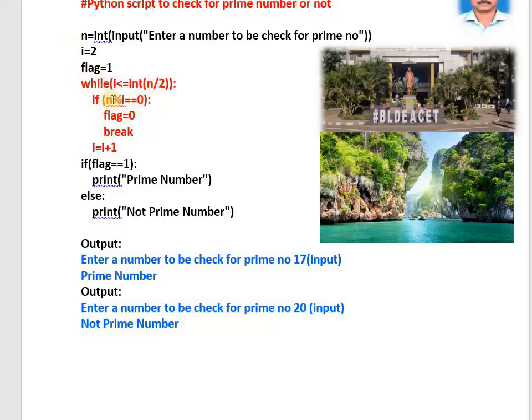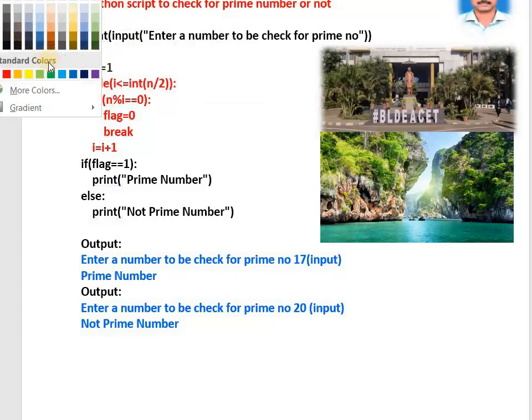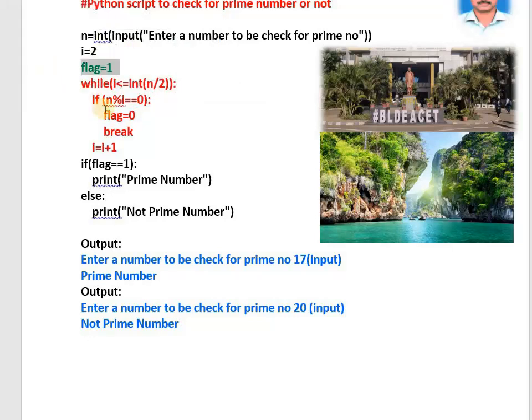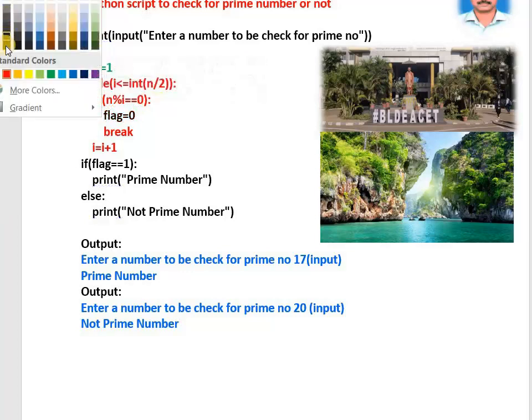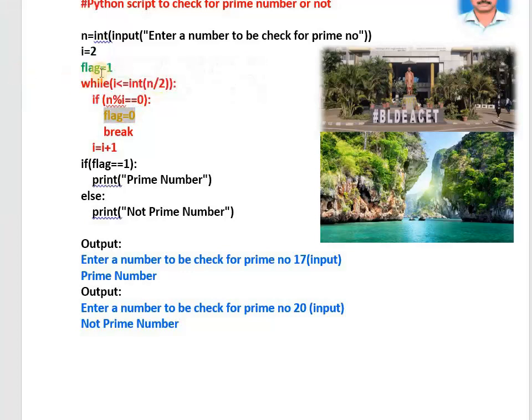If I get any divisor, I get the remainder as 0. If I am getting any divisors between 2 to n by 2, I am changing the flag value to 0. First time flag is 1. Flag is 1 means the flag color is green. Flag is 0 means the flag color will become red. Understood, all of you? First time the flag color is green.